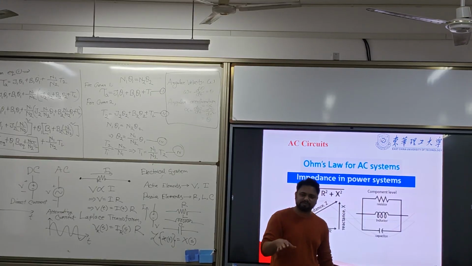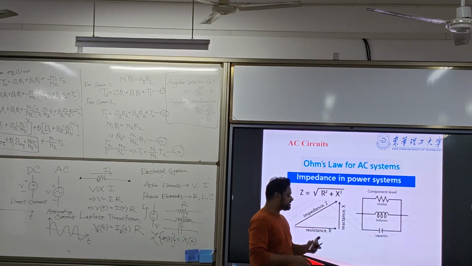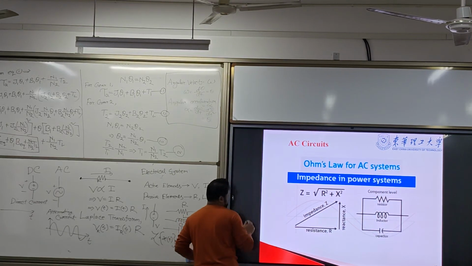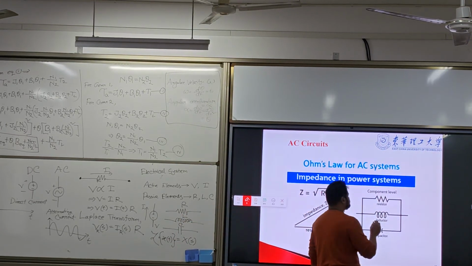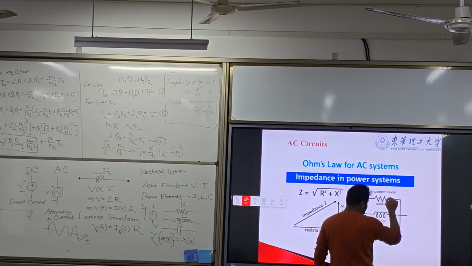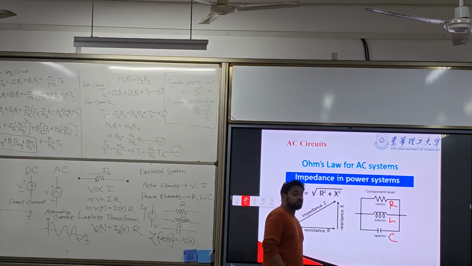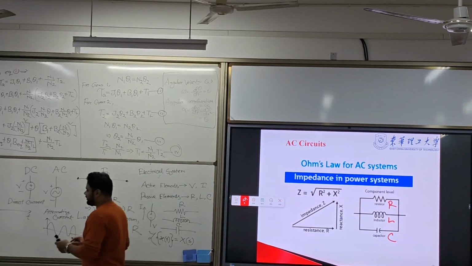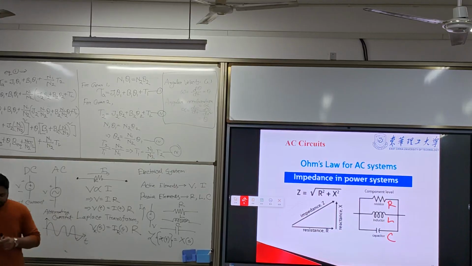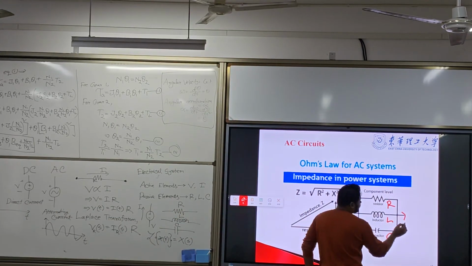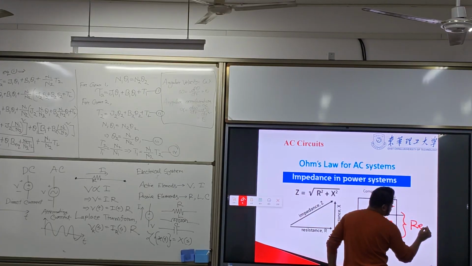But in AC, there will be an inductor and capacitor. So this is R, L, C, three components involved. Because now there are three components involved, we call these two reactance.